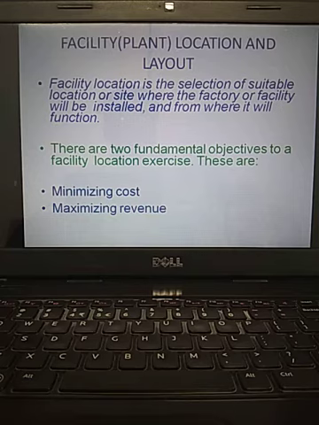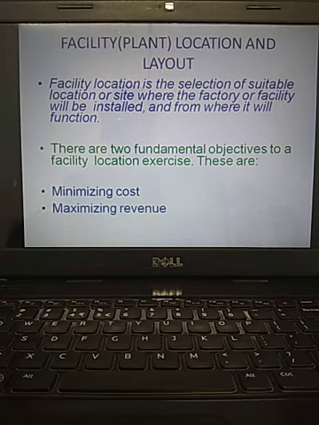Even hospitals, if located in areas where transportation facilities are very limited, will find it very difficult to receive patients.